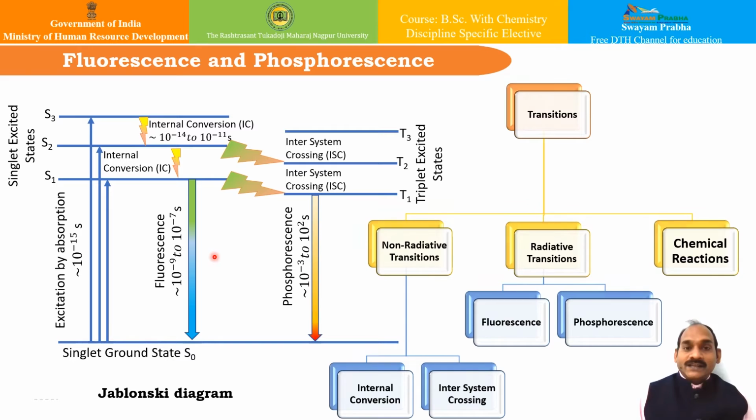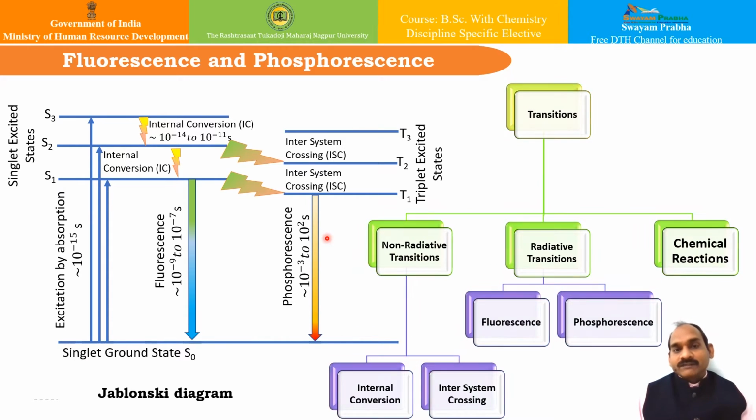The other phenomenon is if the molecule comes to the ground state from the first excited triplet state, as you can see over here. This transition is spectroscopically forbidden, but such transitions are known as phosphorescence, and the light emitted in this process is known as phosphorescence.